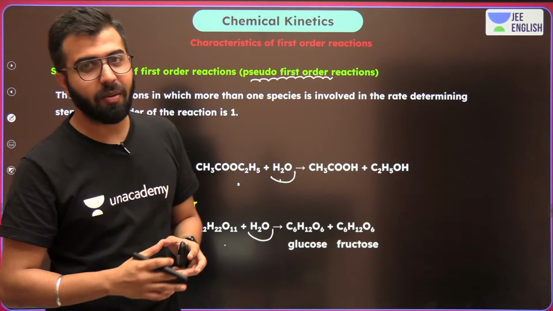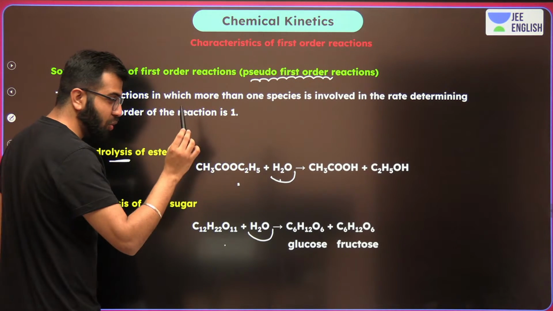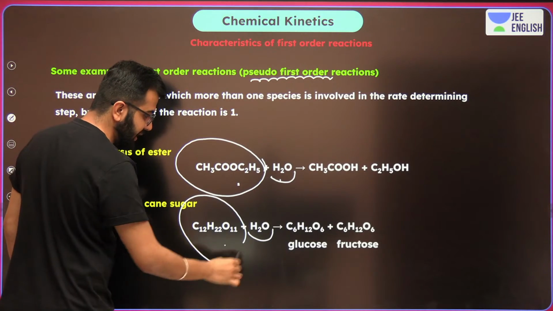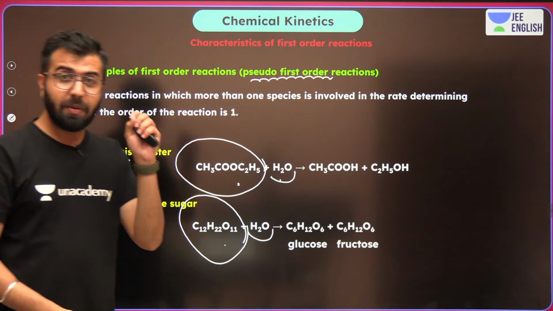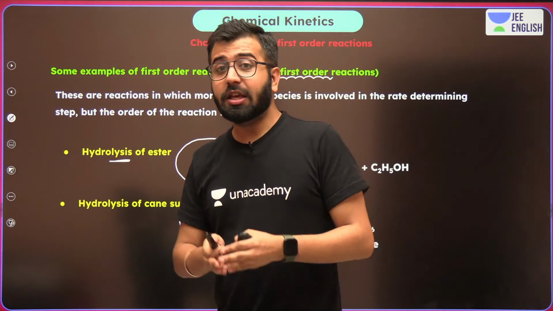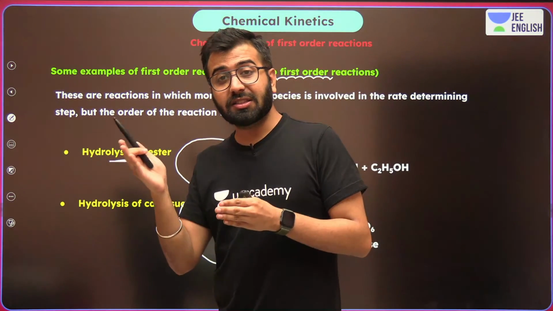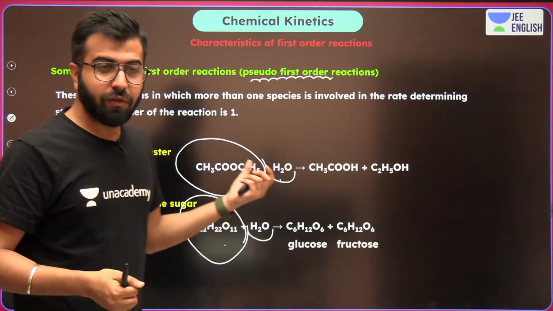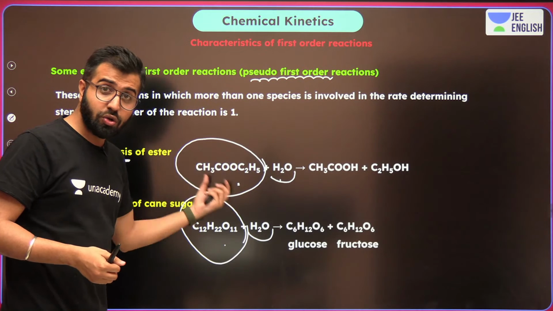Then it totally depends upon the concentration of the one which is in lesser quantity, and hence it behaves like a pseudo first order reaction, because the concentration of the second reactant is not going to change in front of the first reactant. So do remember that.